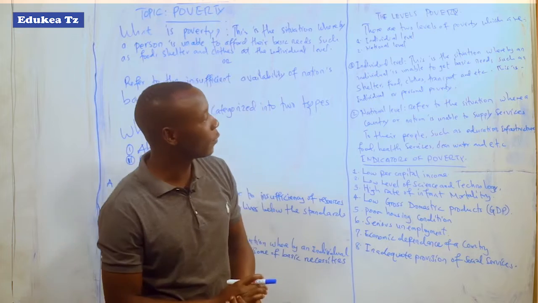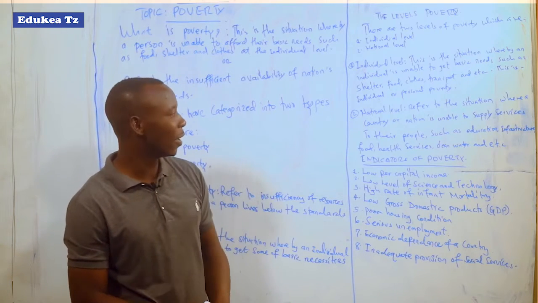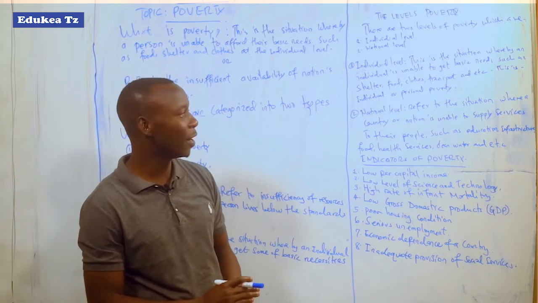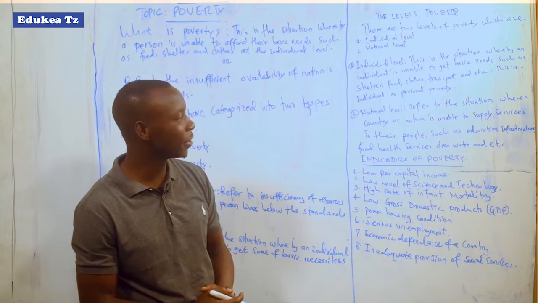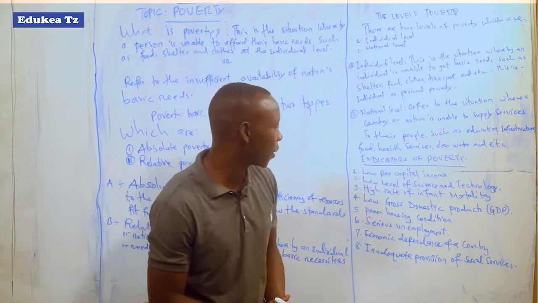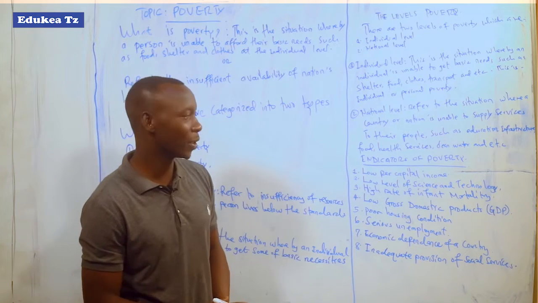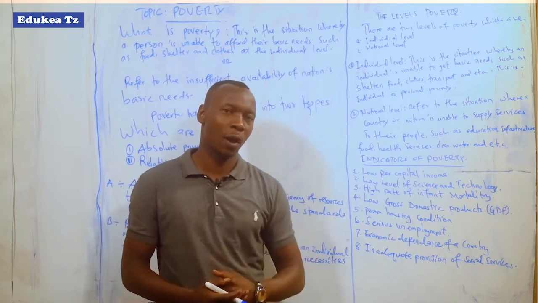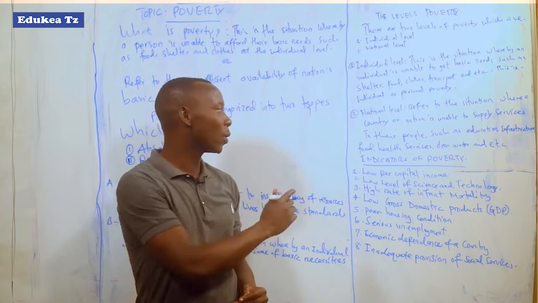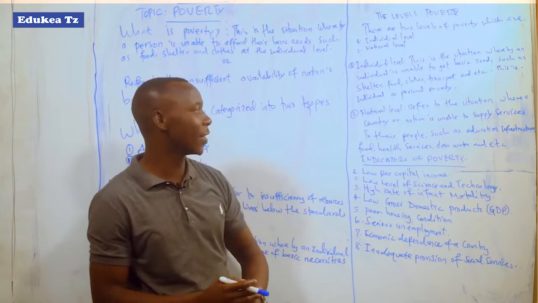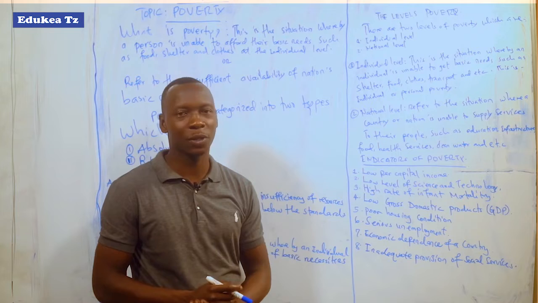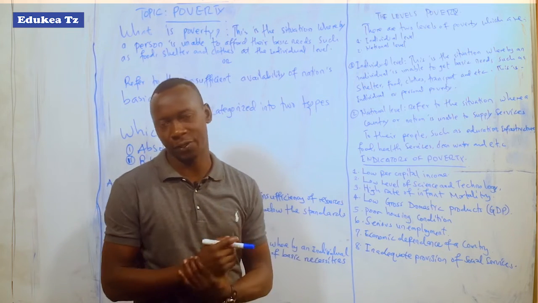The next level of poverty is the national level. When you talk about the national level, it refers to the situation whereby a country or a nation is unable to supply services to their people such as education, infrastructure, food, health service, clean water, and so on. Therefore, after looking at the individual level, now we have to look at the national level. This means a country or a nation cannot afford to provide all of the services.